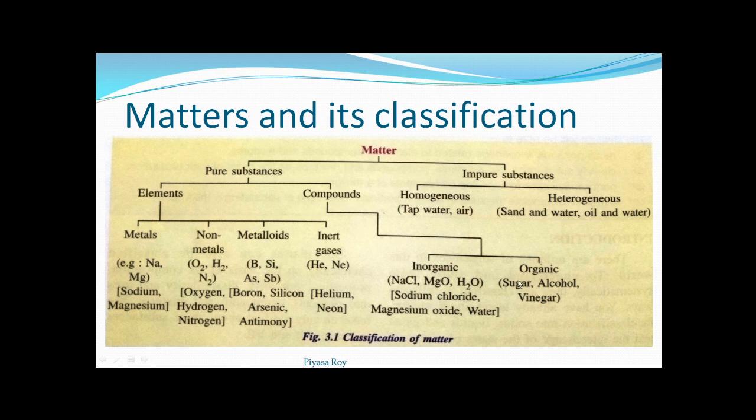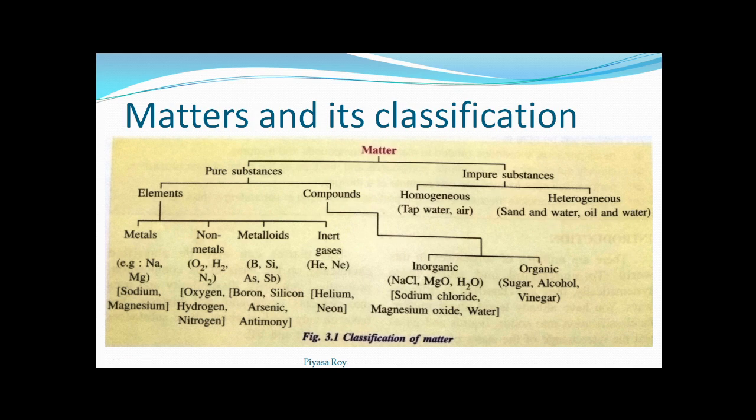Whereas organic substances we generally get from living things, whether plant or animal. So sugar, alcohol, vinegar, these are some examples of organic compounds. Next, impure substances can be classified into homogeneous and heterogeneous substances. Homogeneous are tap water, air, and heterogeneous will be sand and water, oil and water. These mixtures are called heterogeneous mixtures. About this we will be discussing again afterwards.